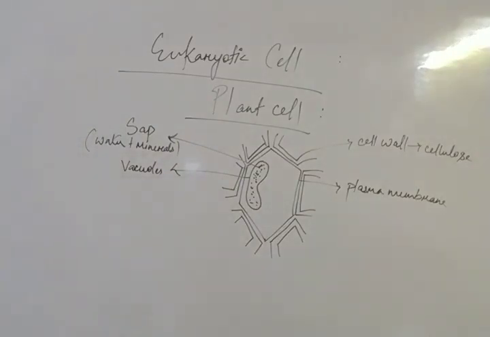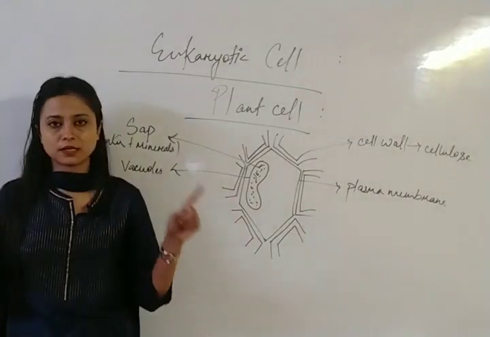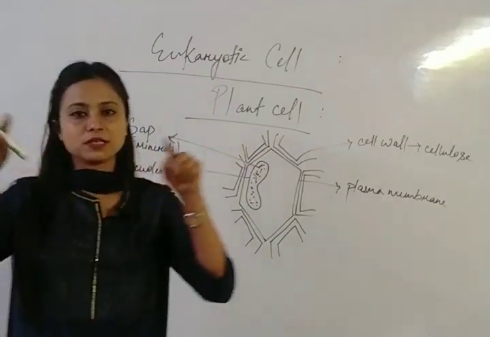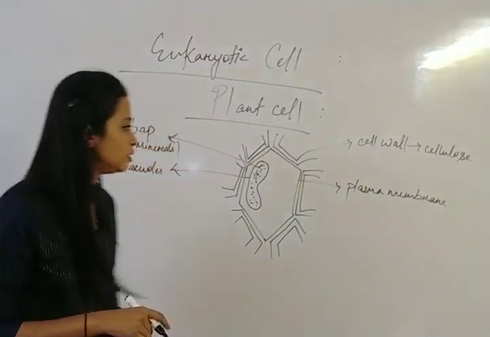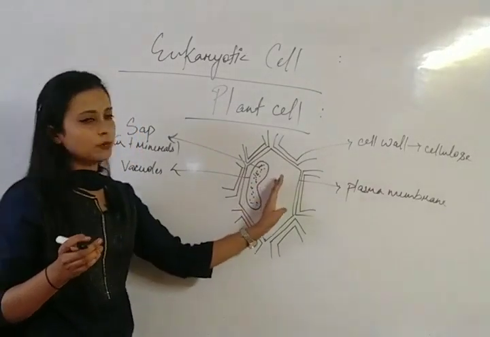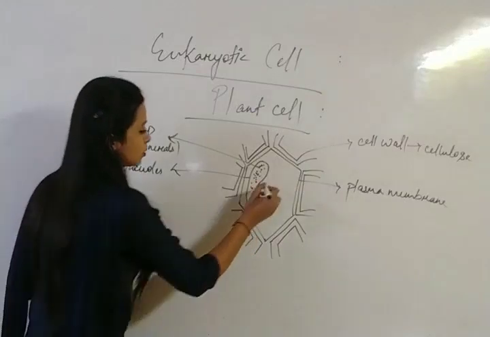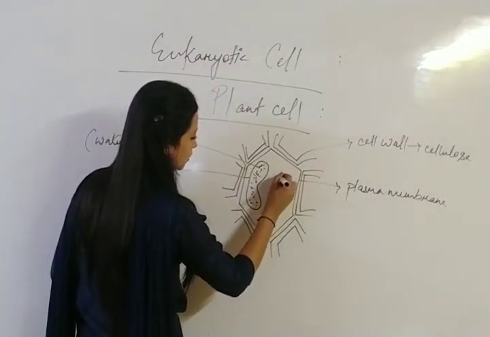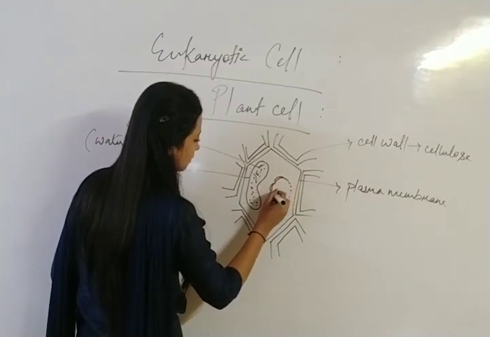Inside the vacuoles there is a presence of water plus minerals, and this is known as sap. Now, because the vacuole is large, the nucleus, which normally sits in the center, is pushed to one side, as the size of the vacuole is very big. So here is the nucleus, that is also double membrane.